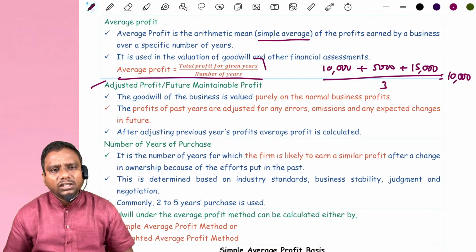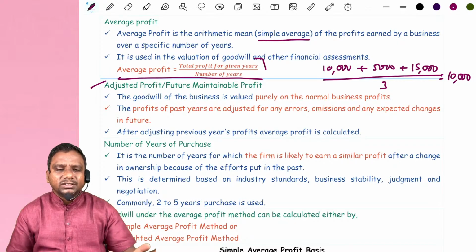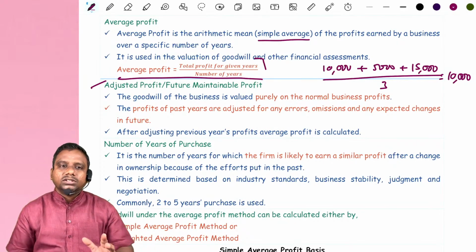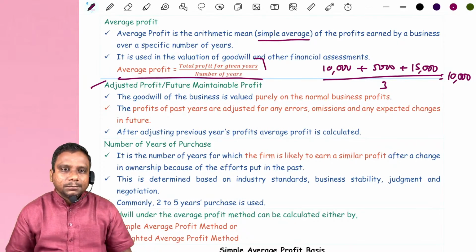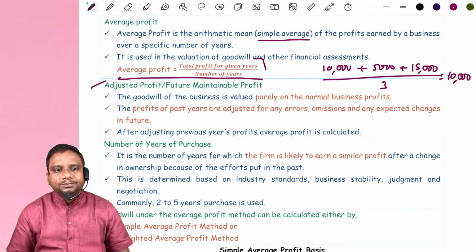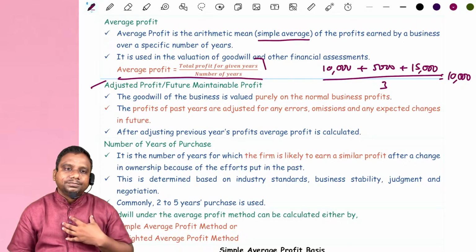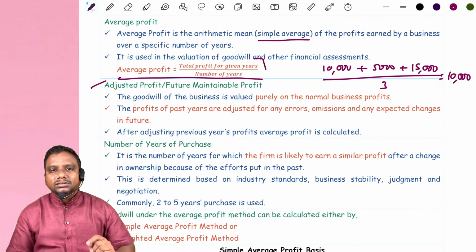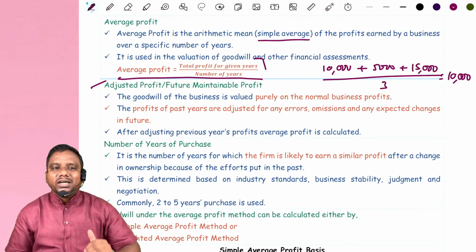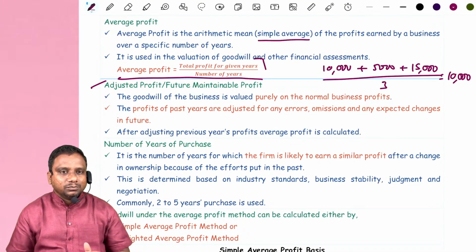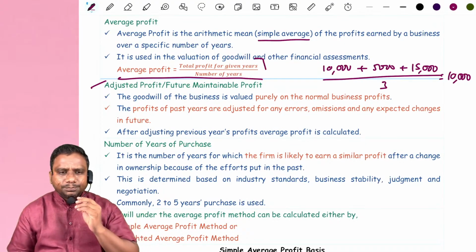Suppose interest on investments. Is it relating to business? Is it your business profit? No, sir. It is non-operating profit. If we have some building and we received rent, is it relating to your business? No, sir. It is non-operating income. Now, abnormal loss of goods.